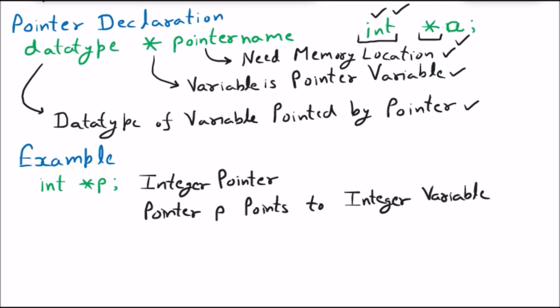I'm taking one more example, float *p. So we can read it in two ways.